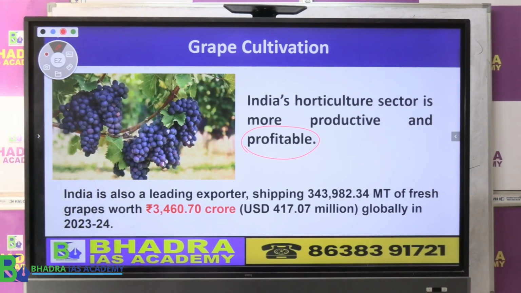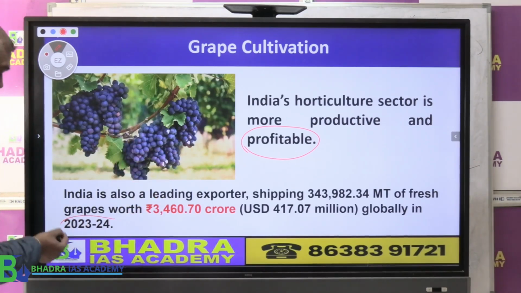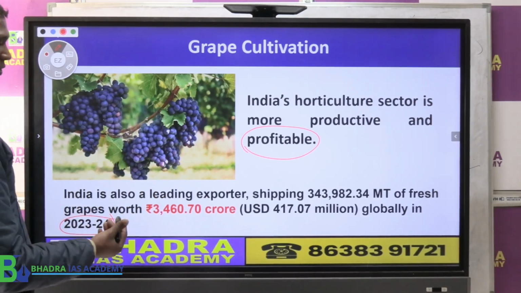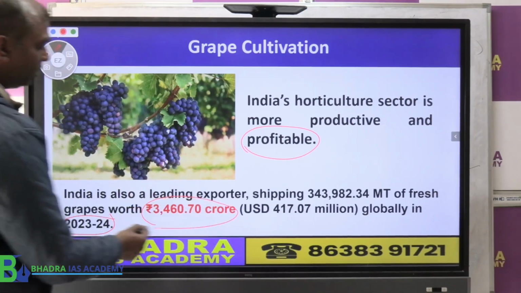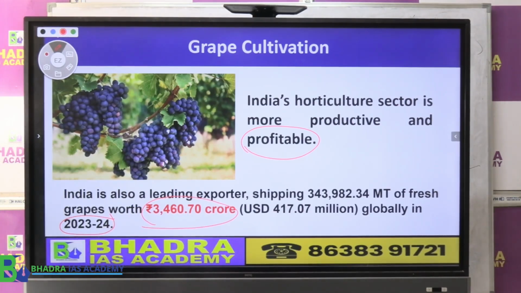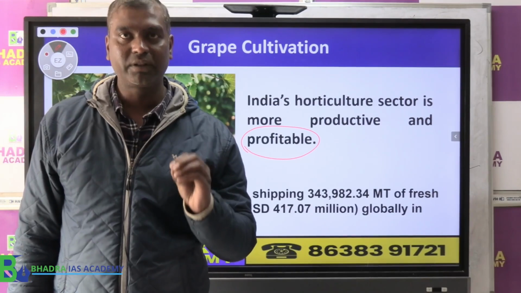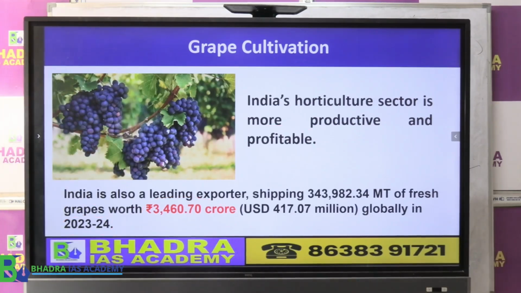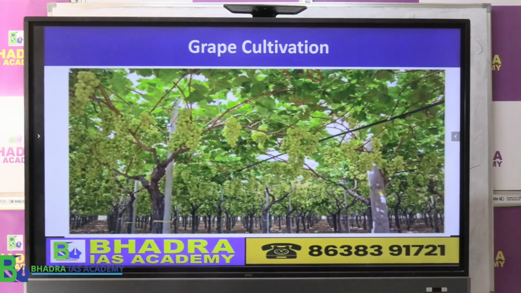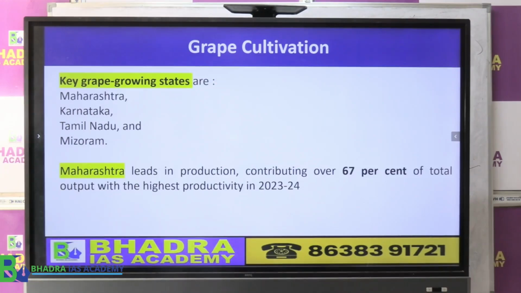So now if you look at the data, the economic survey says that in the year 2023-24 India has exported a lot of grapes, that is about 3,460 crore worth of grapes exported from India. That means cultivating fruits is profitable, and especially they have mentioned grape cultivation, how it has benefited. So in this context, the government also mentioned a lot about the grape cultivation and which states are cultivating grapes. That is the important and interesting fact.